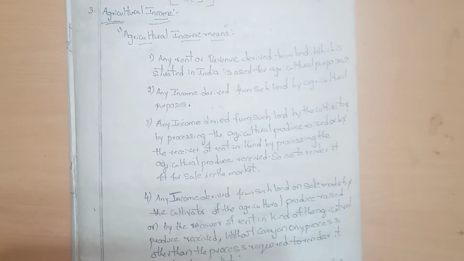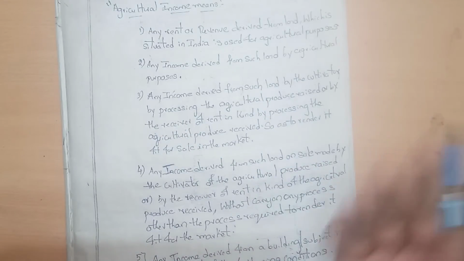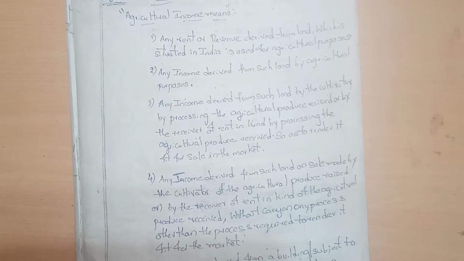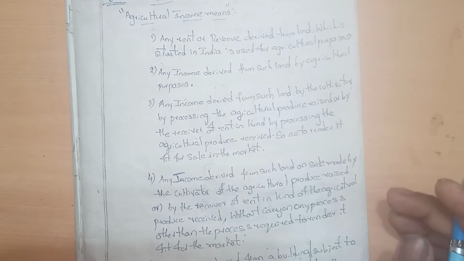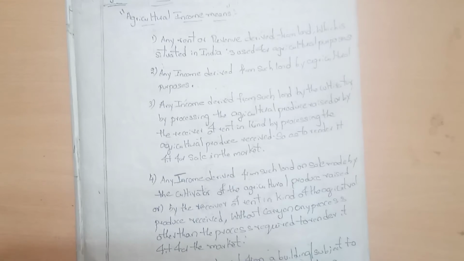Rent or revenue is derived from land which is situated in India and used for agricultural purposes. Any income derived from such land should be considered as agricultural income. Any income derived from such land by the cultivator, or by the receiver of rent in kind, by processing the agricultural produce so as to render it fit for sale in the market, should be considered as agricultural income.